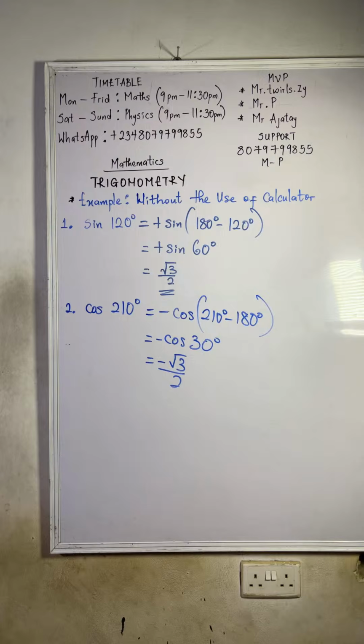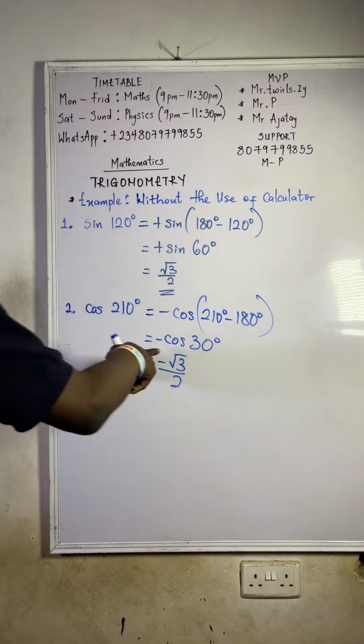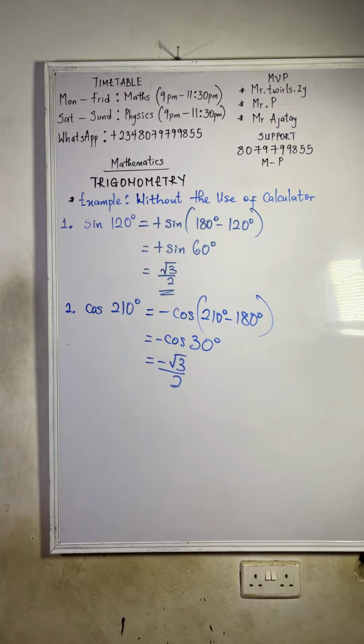Maybe you were here when I was drawing the diagram. I made mention of that third quadrant. I was even repeating myself. I said when you get to the third quadrant, it's not 270 minus the angle. So now press minus cos 30. You see that we have to put minus there. Don't press ordinary cos 30. Put minus in front. Is it the same answer? You see that minus cos 30 will give you minus 0.86. So the answer is still the same thing as cos 210.